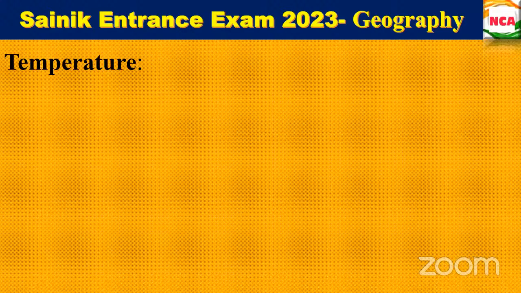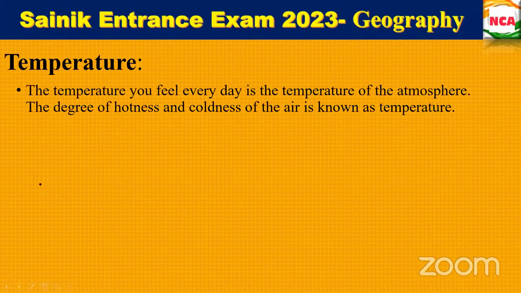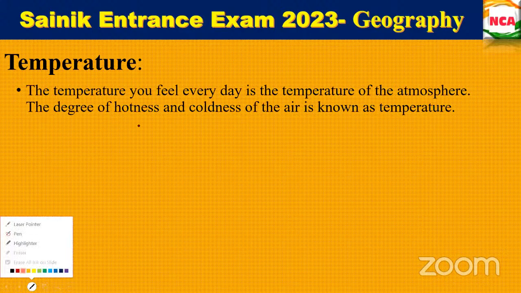Yes, I got the answer, but it is not like that. So hotness and coldness, right? Every day, if you see, the temperature will be changing in the atmosphere, based on the hotness and coldness, right? It will be hot and cold, ma'am. It can be a mixture of hot and cold. Yes, of course, it can be a mix of hotness and coldness. The degree of hotness and coldness of the air is known as temperature. Fine, is this clear now?